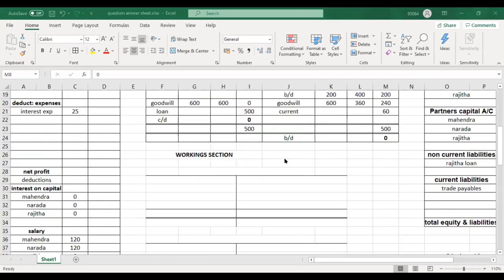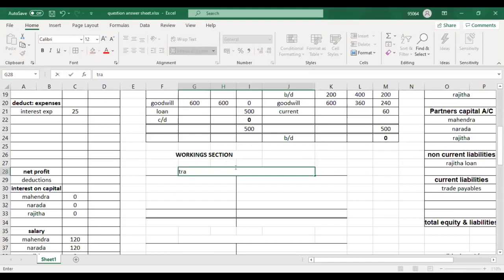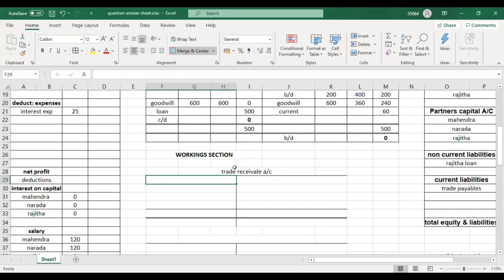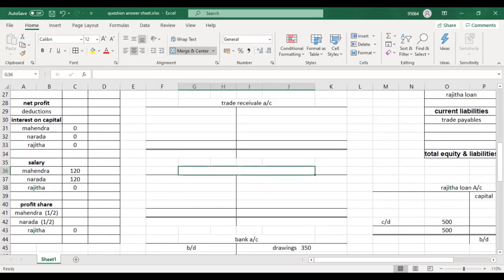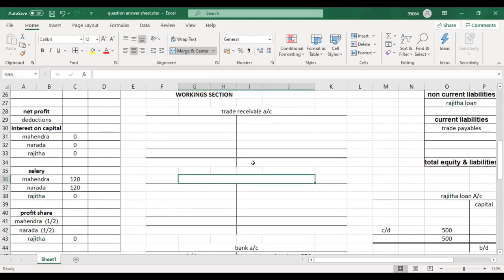Now we should open up in our workings a trade receivable account, and a trade payable account. In your syllabus, there is no debtors, no creditors. It is trade receivable and trade payable.